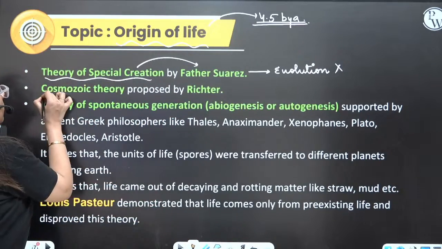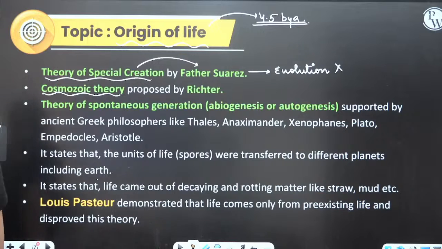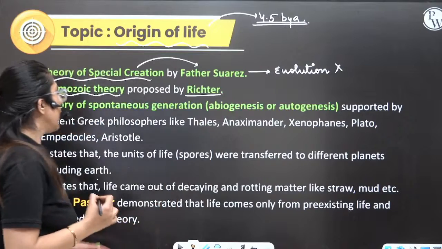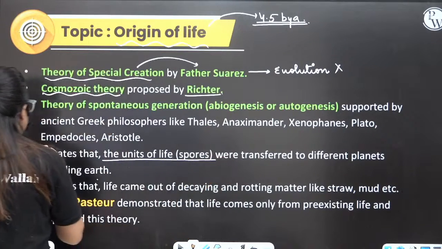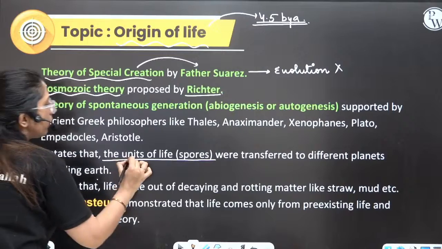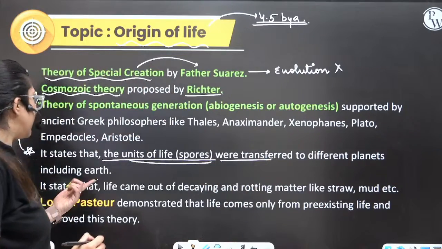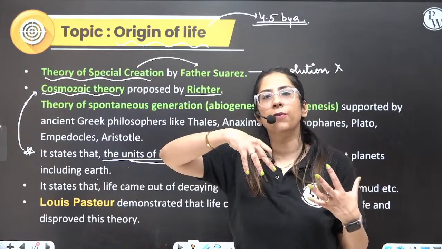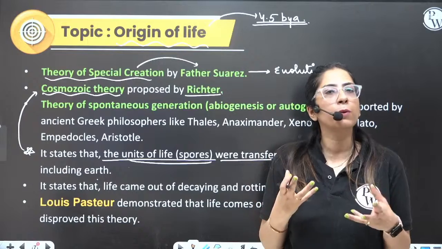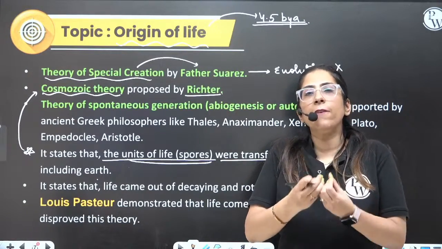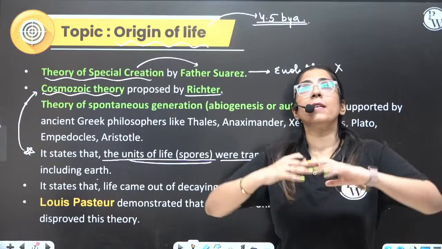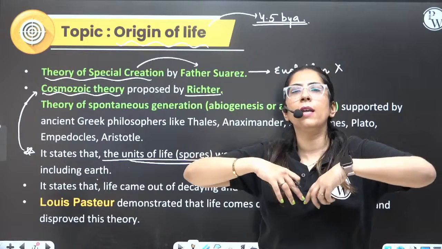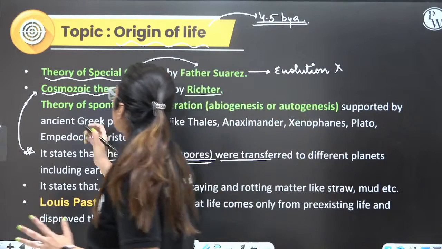Next is the cosmozoic theory. What is the cosmozoic theory all about? It was proposed by Richter. He said units of life, spores, were transferred to different planets, including Earth. So we have cosmic particles coming to the Earth's surface, and sometimes fungal spores and other things are also present. This gave the idea that maybe life was present on another planet, and because of cosmic activities it came to the Earth's surface. So this was the cosmozoic theory.